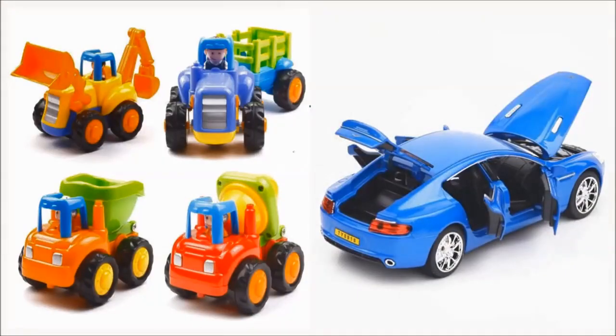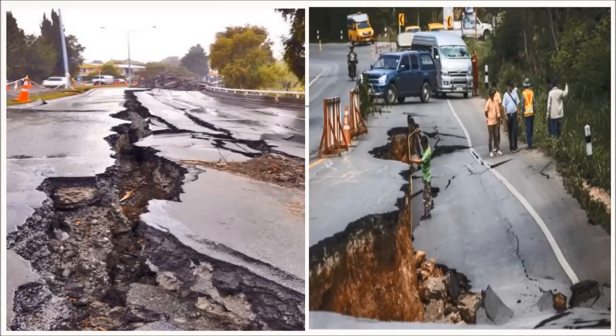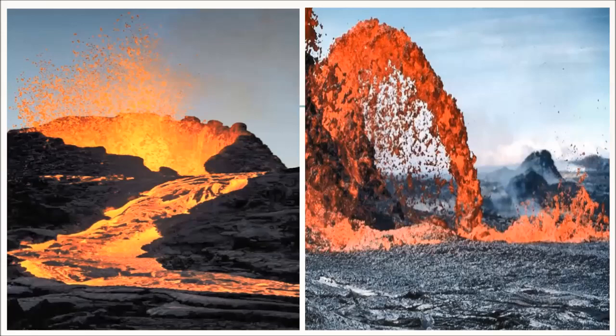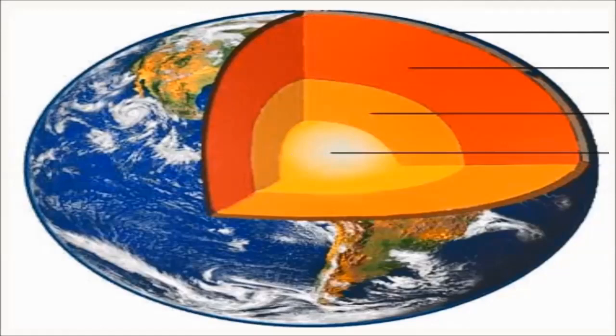Students, did you ever break or open your toy as a child to see what makes it work? It is a natural human tendency to be curious about how things work. We see and hear of earthquakes, volcanoes, lava, etc. But where does it come from? In this chapter, we shall see what is inside the earth and how it keeps changing form.